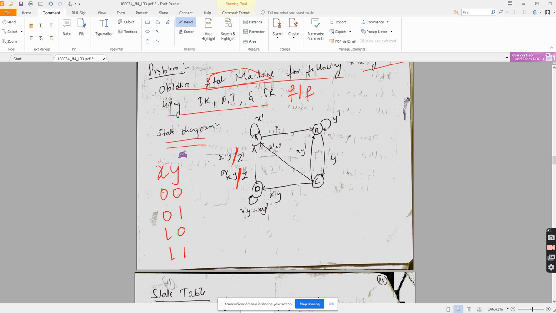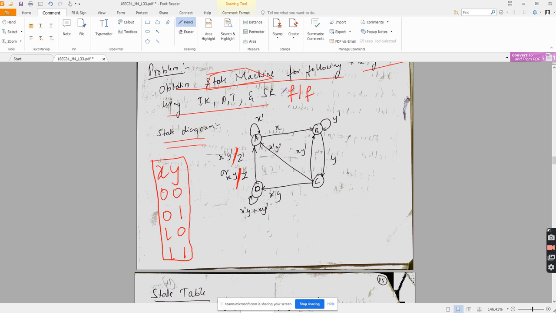This is mandatory. There are four combinations and I will be having all four. From A there should be four combinations, from B also four, from C also four, and from D also four. Is my point very clear?